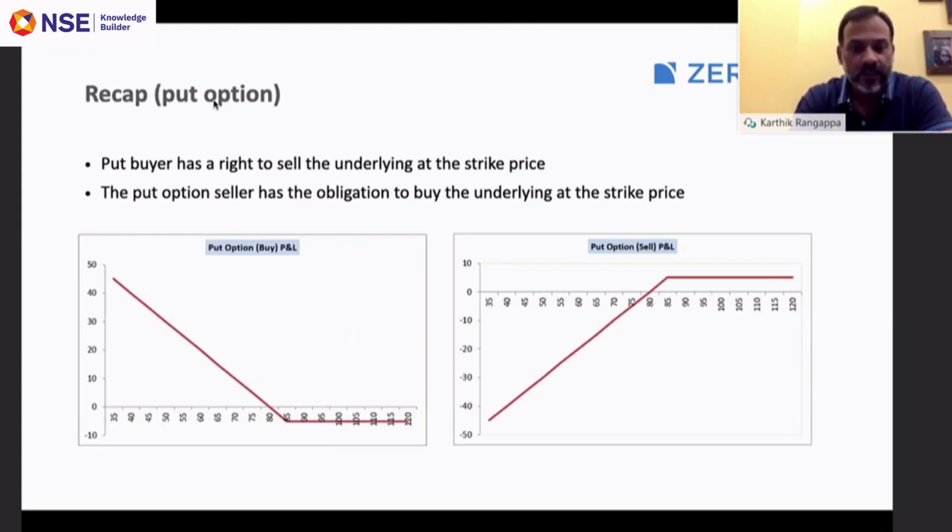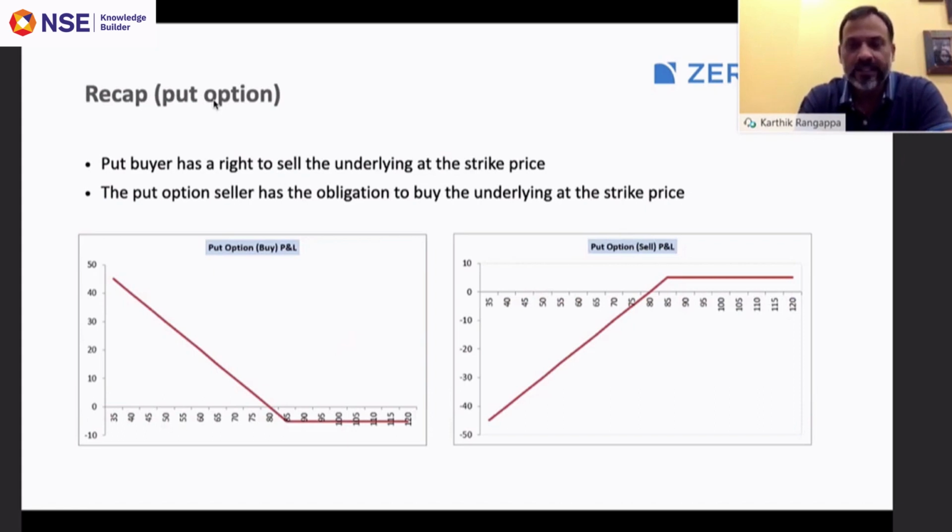So on the left, what you see is the risk and reward structure for a put option buyer. As you can see, when the underlying price decreases, that is from right to left, the profit of a put option buyer increases. On the losses side, the loss is restricted to the extent of the premium he has paid to the seller. The mirror image of this is applicable for the put option seller.